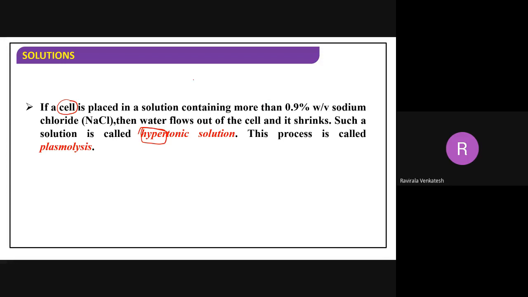That means I have taken a salt solution which has 1% NaCl. 1% NaCl is more than 0.9%, no? Correct or not? Now here we are dissolving a cell in this 1% NaCl solution.